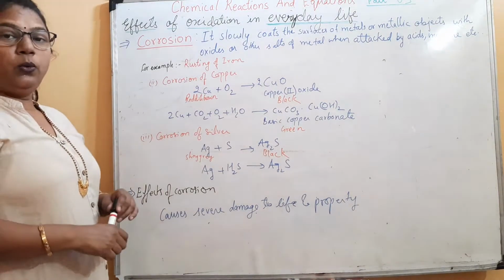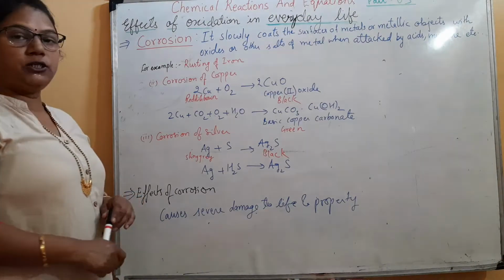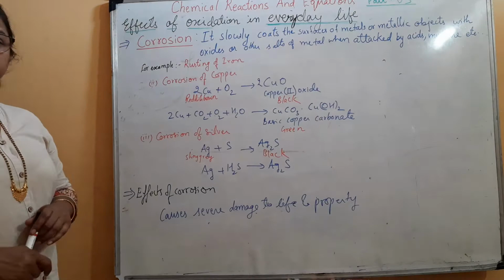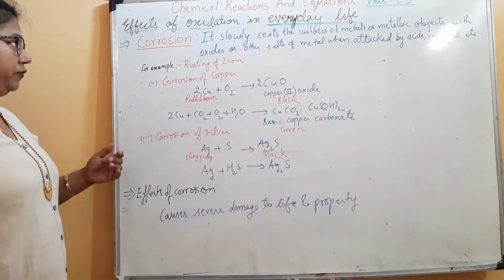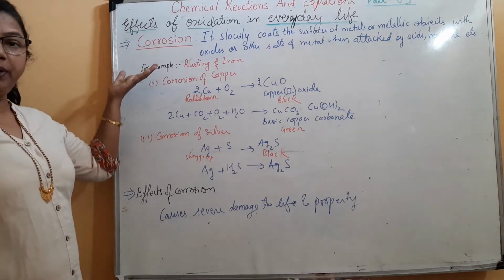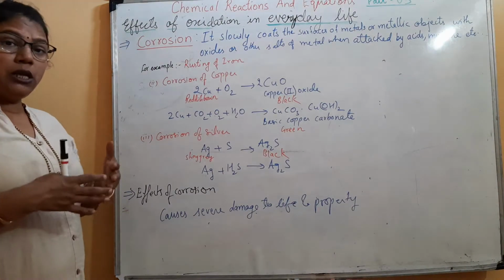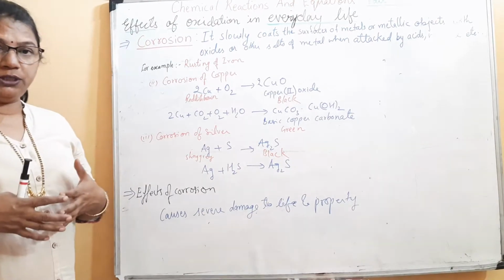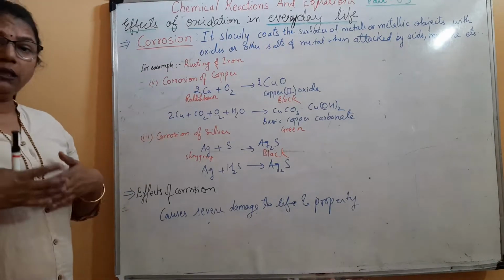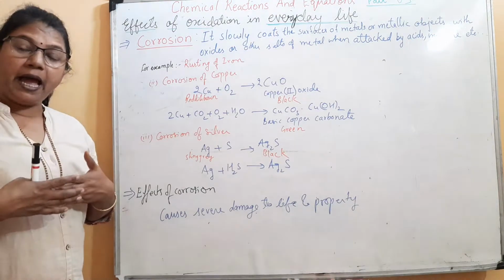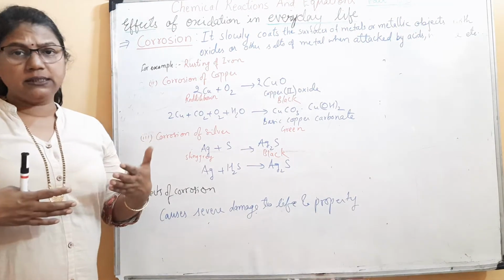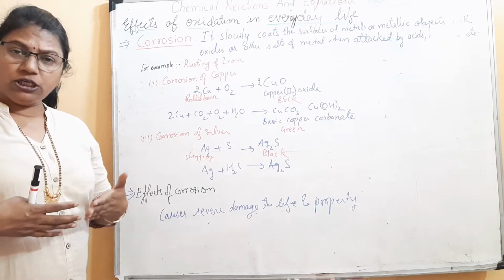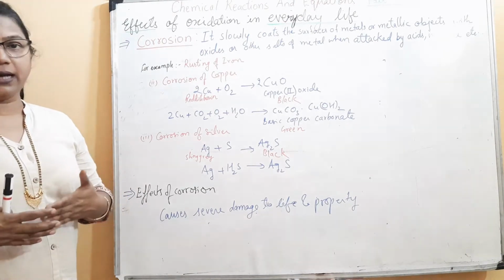Hello everyone. Welcome to the fifth part of chemical reactions and equations. We shall learn effects of oxidation in everyday life. One of the examples is corrosion. It slowly coats the surface of a metal or metallic object with oxides or other salts of the metal when attacked by moisture, acid, etc. It is a spontaneous, continuous, irreversible reaction.